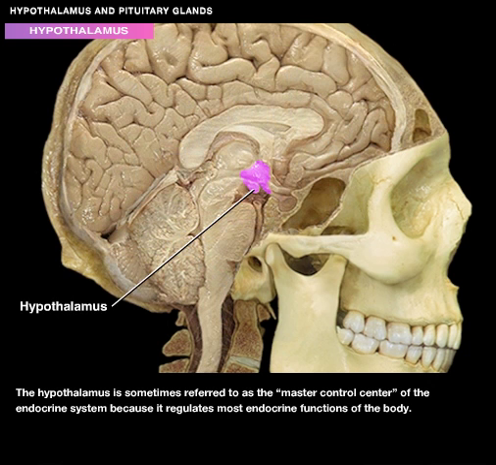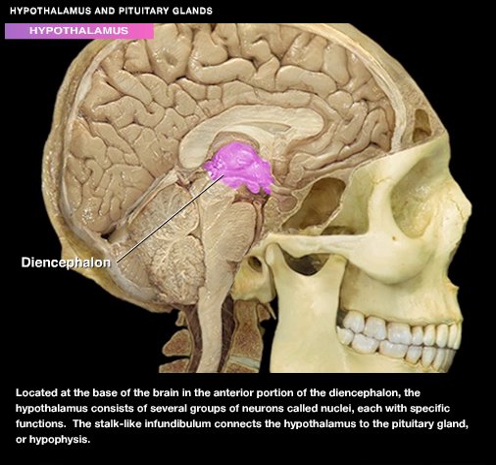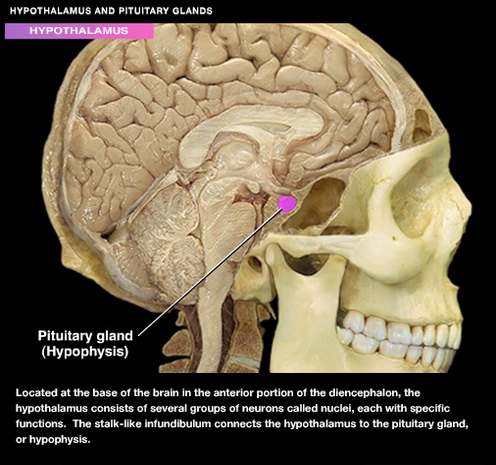The hypothalamus is sometimes referred to as the master control center of the endocrine system because it regulates most endocrine functions of the body. Located at the base of the brain in the anterior portion of the diencephalon, the hypothalamus consists of several groups of neurons called nuclei, each with specific functions. The stalk-like infundibulum connects the hypothalamus to the pituitary gland, or hypophysis.